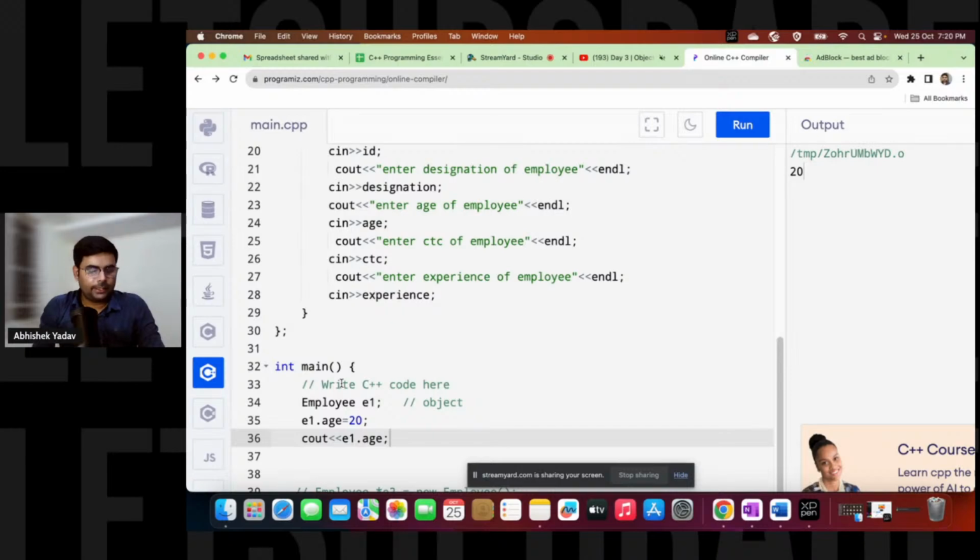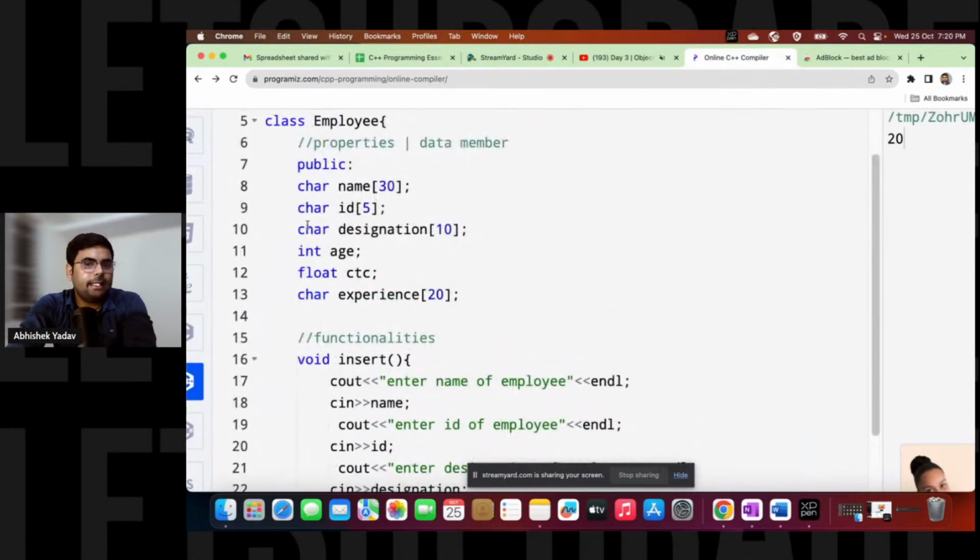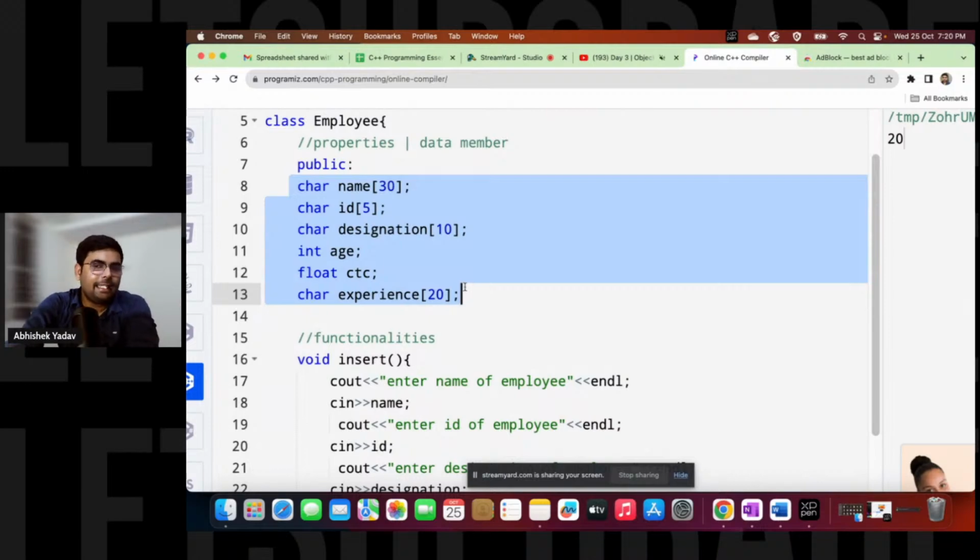Now, again, you can see, guys, what you are doing here: basically you are making the data member public. So anyone can access your data member. Anyone can modify your data member, right? Yes or no? Anyone can play with your data. So somehow you have to make this data private, so that it is not accessible outside the class, and whatever modification or updation you are doing is done with the help of a function only.